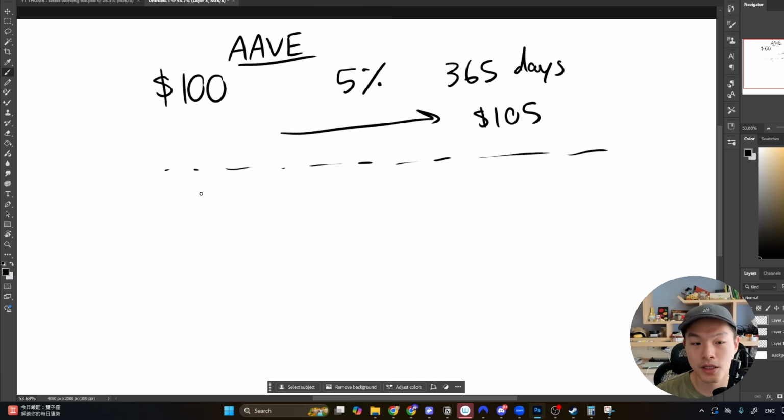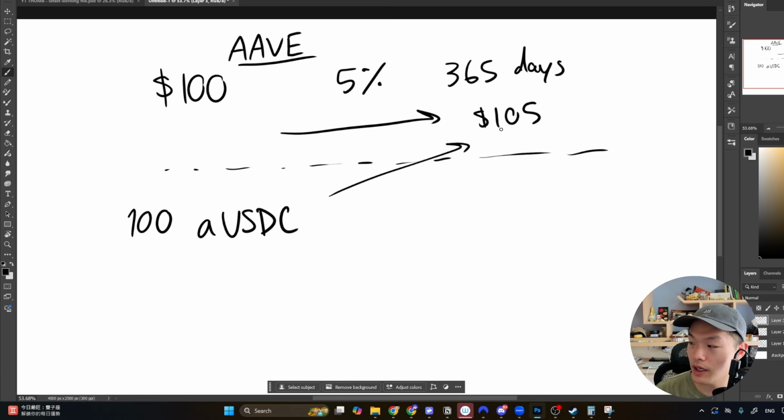But let's say you're depositing into Aave, you're using USDC. What you're going to get in return is aUSDC, right? And that kind of denominates how much you've deposited into Aave. Just to make the number simple, let's just call it 100 aUSDC. And then after 1 year, you could redeem it for 105 USDC, right?